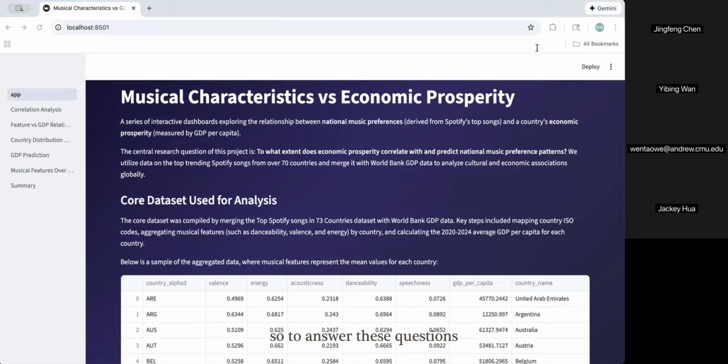To answer these questions, we developed an interactive Streamlit dashboard that enables users to explore correlations, visualize geographic patterns, compare country distributions, and train machine learning models to predict GDP from musical features. For the data visualization methods, we developed an interactive multi-page Streamlit dashboard.